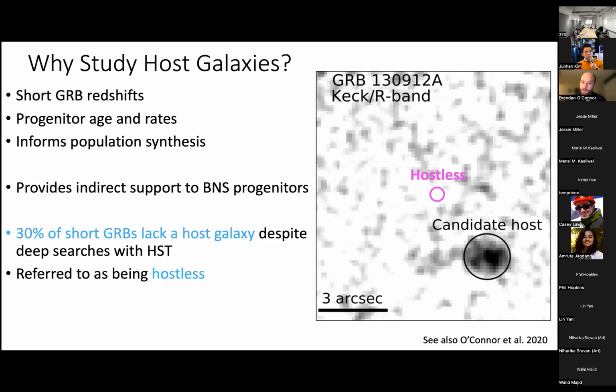But the reason we want to identify their host galaxies is complicated. The first being that we want to understand the distance to these events. What are their redshifts? Short GRBs are much fainter than their long duration counterparts, and they fade very quickly.